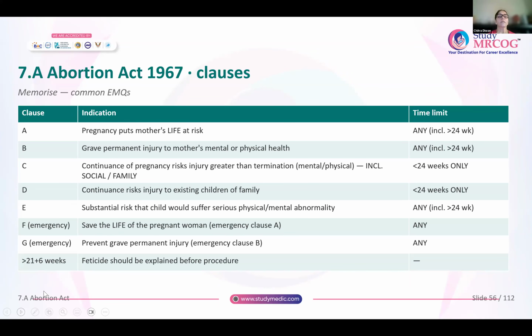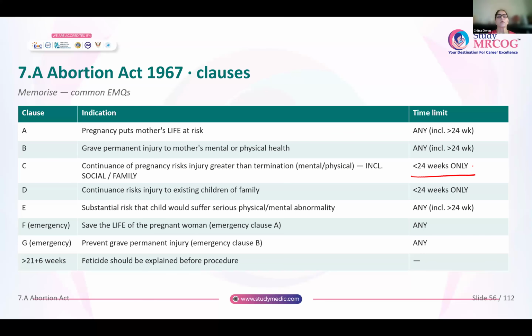Clause C says that continuance of pregnancy risks injury greater than termination, mental or physical, including social or family. But here the pregnancy has to be less than 24 weeks only. Okay. Clause D is continuance of the pregnancy causing injury to existing children of the family.